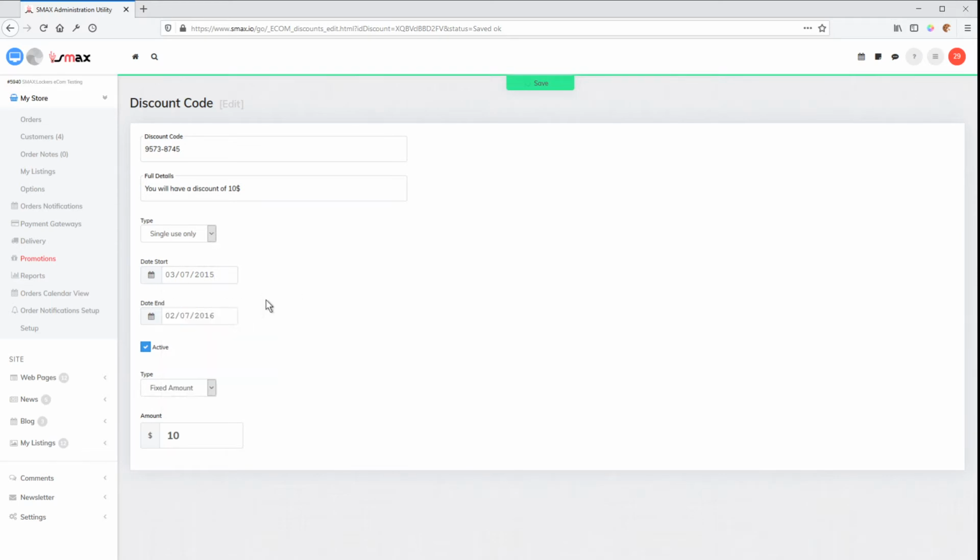Here's our dates when that discount code is active. Any entering of the discount code outside of these dates will not work, will not be registered. This is where the discount code is active, and this is how we apply this discount to the complete order. We reduce the order by a fixed amount entered in here, or we enter it by a percentage amount. We can see now this is switched over to percentage. So that's how the discount is calculated on the complete order.